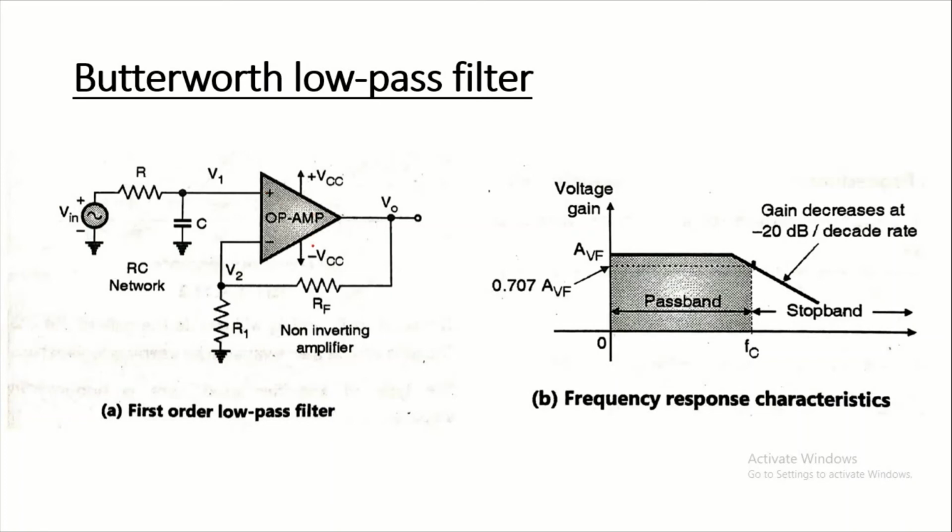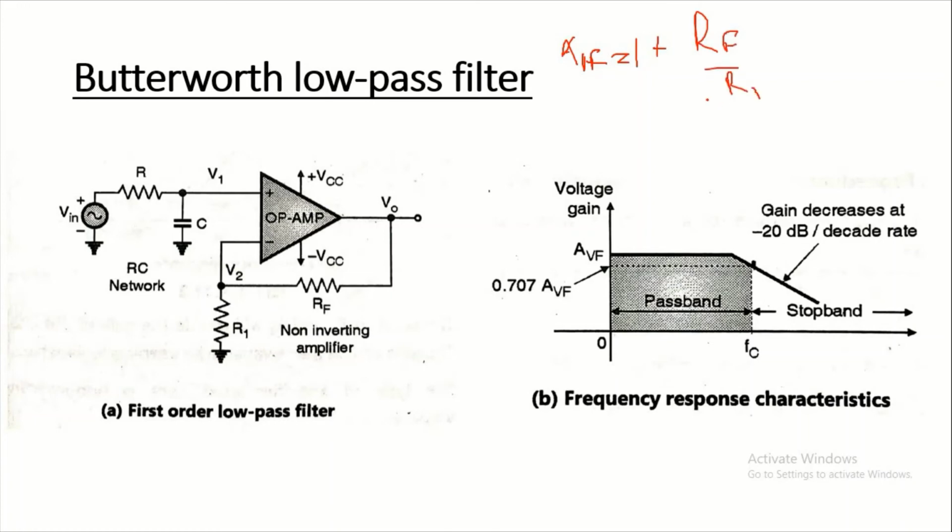The R and C values decide the cutoff frequency of the filter, whereas the resistances R1 and RF decide the gain in the pass band. As the op-amp is used in the non-inverting configuration, the closed loop gain of the filter is AVF is equal to 1 plus RF upon R1.